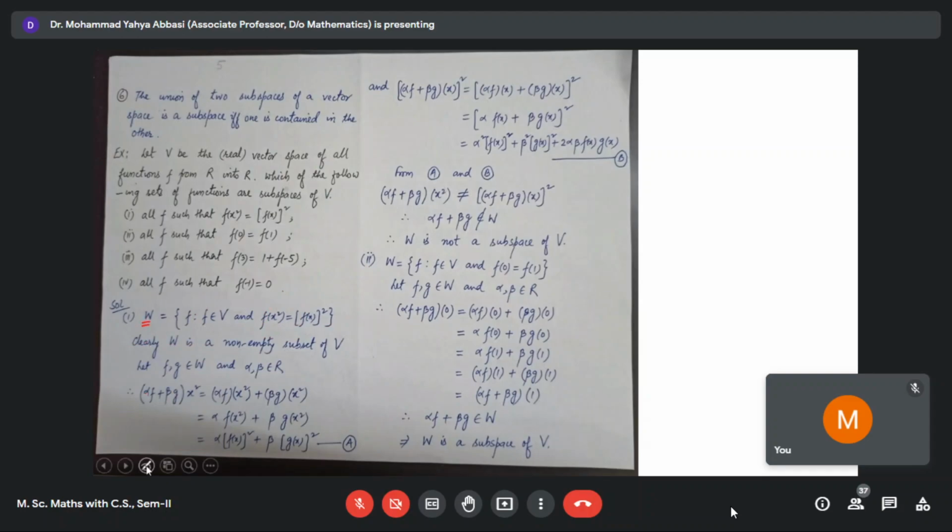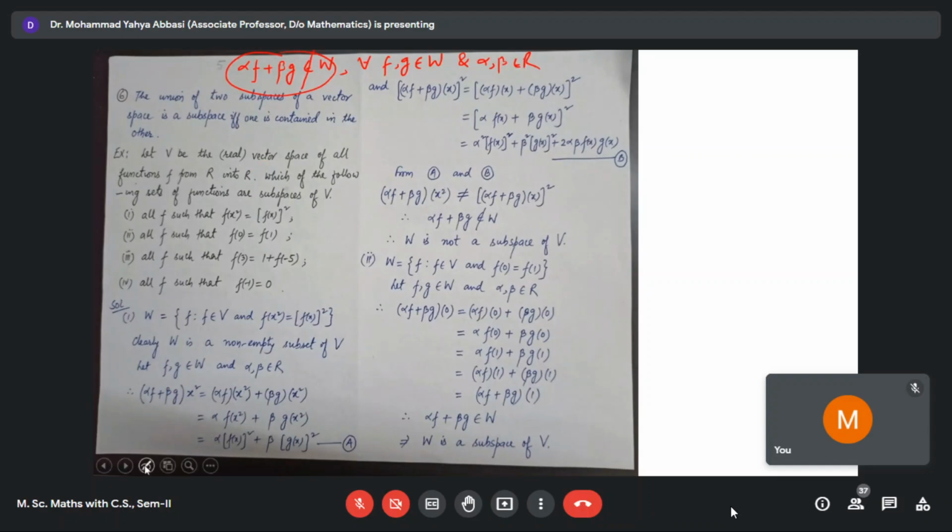Now, to show that it is a subspace, we shall prove that alpha F plus beta G belongs to W for any F, G belonging to W and alpha, beta belonging to R. We have to show this condition if it is a subspace. Otherwise, if it does not satisfy this condition, then it is not a subspace.